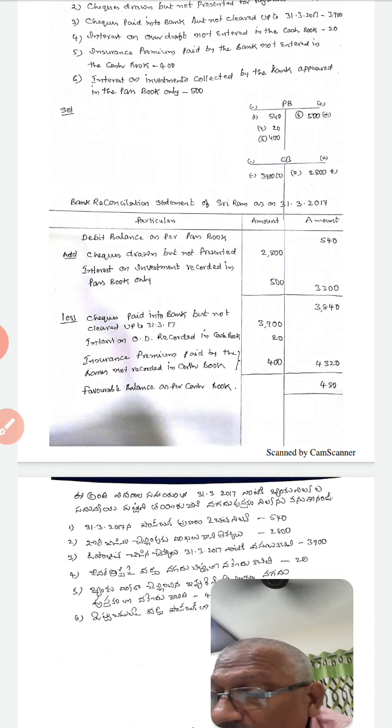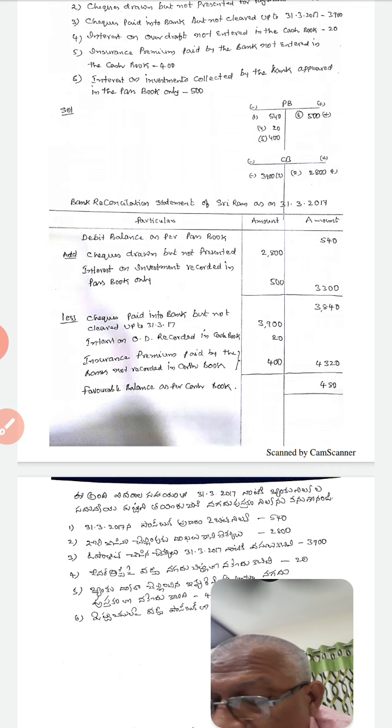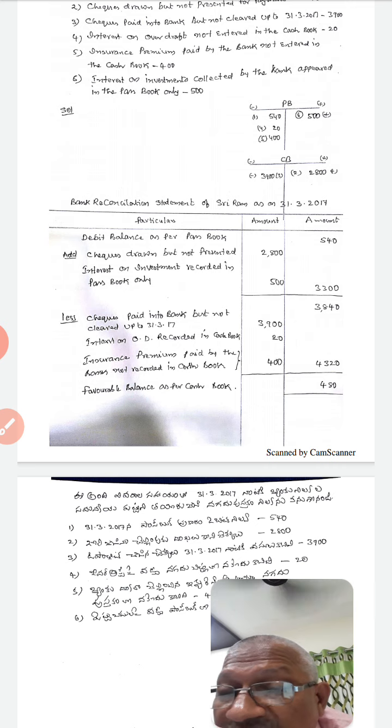Next, number 4, interest on overdraft not entered in the cash book. This means the interest on overdraft is recorded on the debit side of the passbook only.